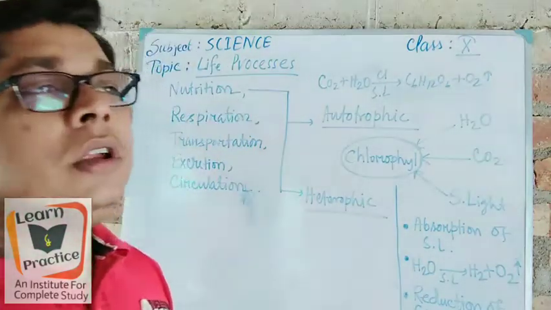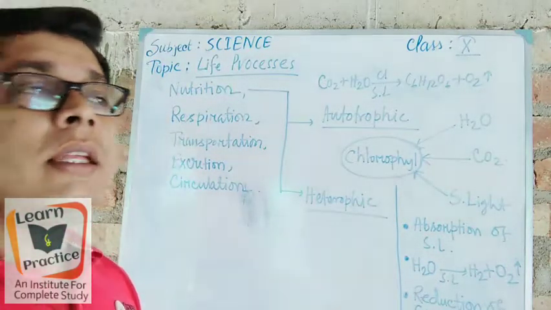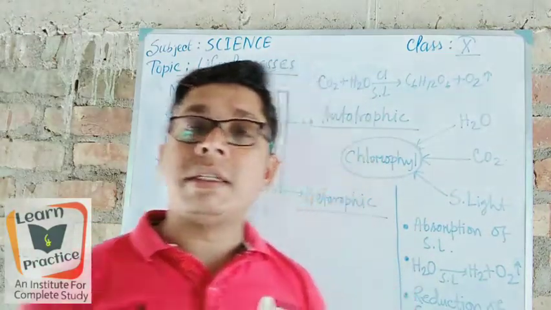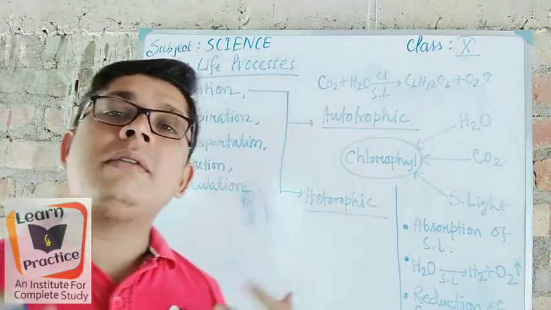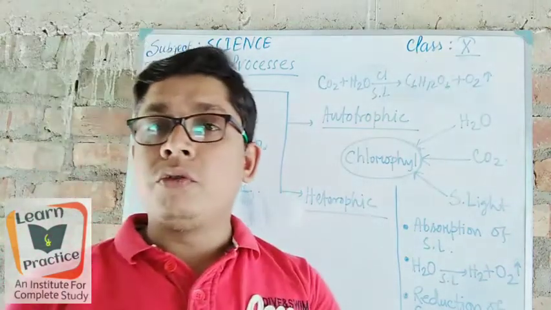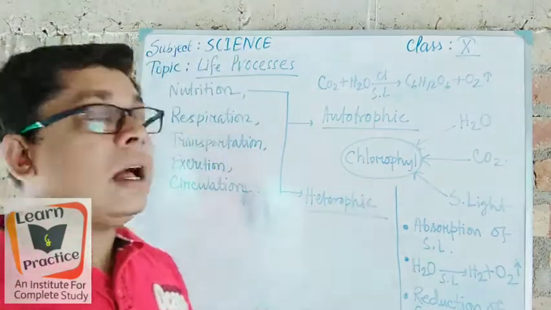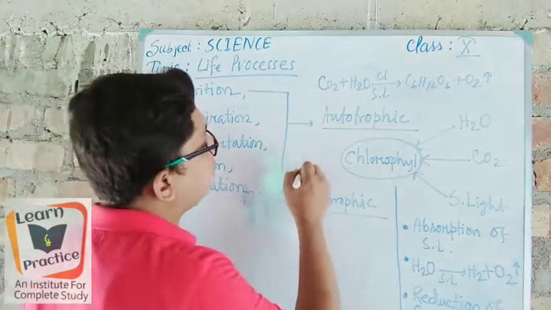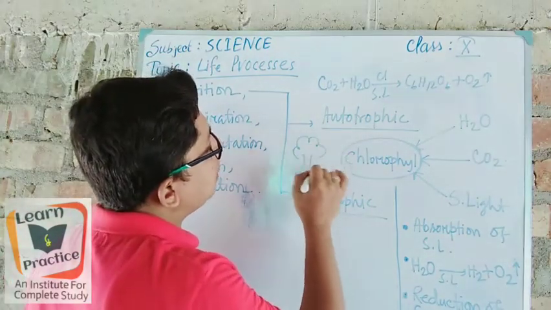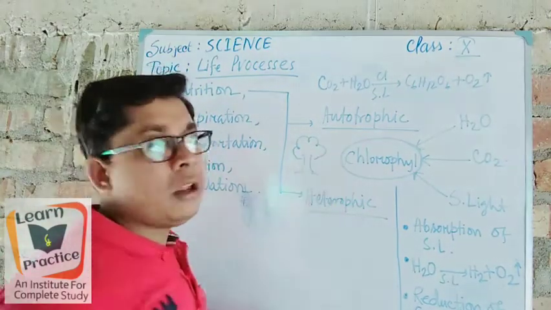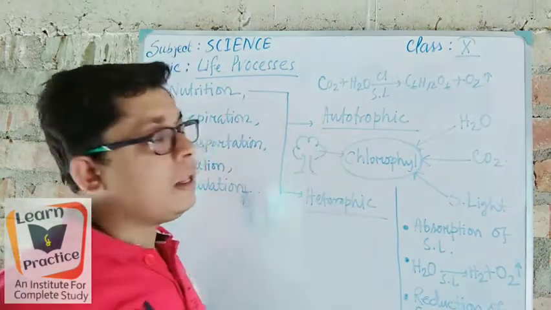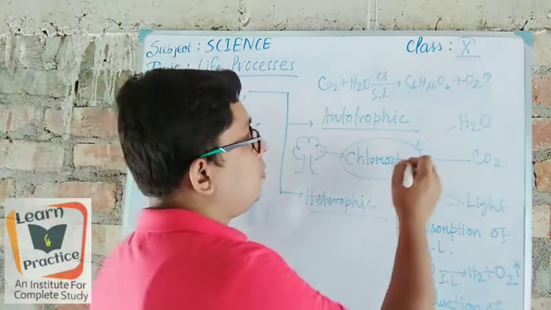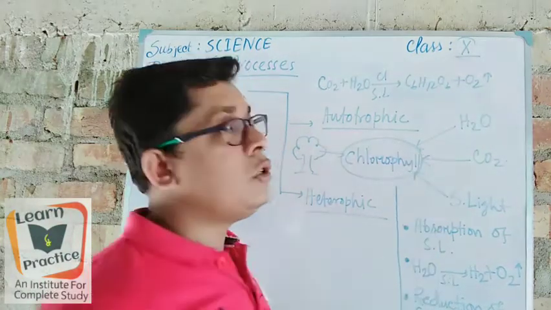Look, in autotrophic nutrition, the organisms that take all the ingredients needed for their body to prepare their food are known as autotrophs, and the nutrition is known as autotrophic nutrition. So here we are taking a plant. Suppose we have taken a green plant, and these are green body parts. Now from the green part, those which have the chlorophyll.